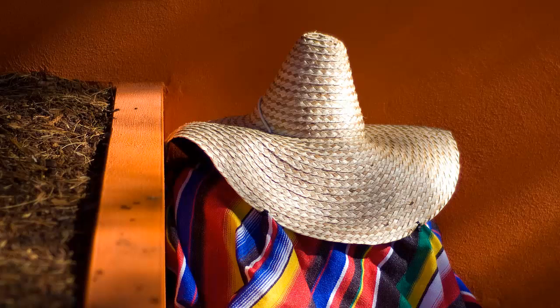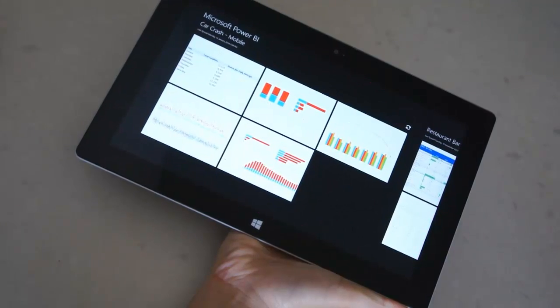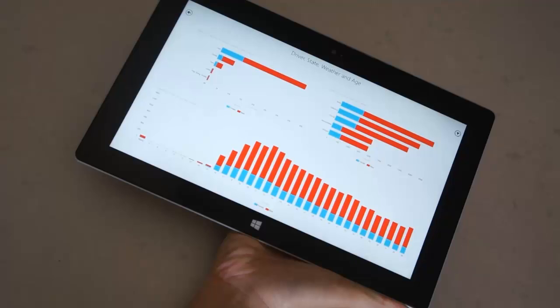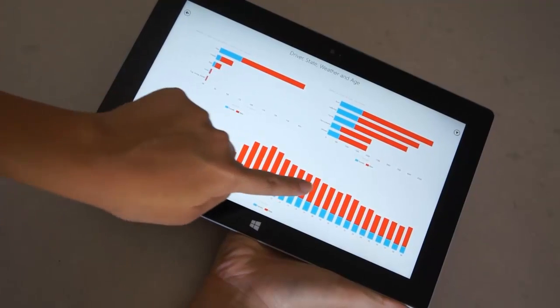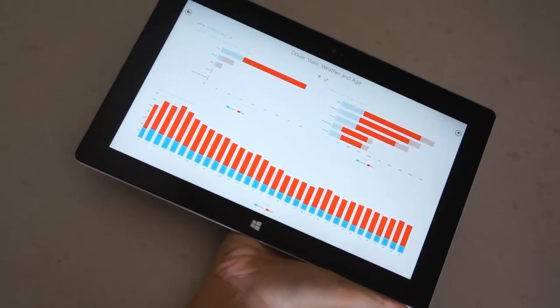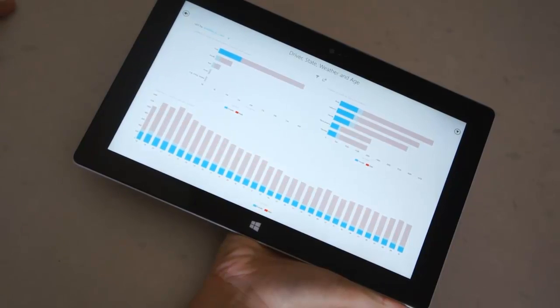Myth busting is also for busy people who are on the go. Using the Power BI app on my tablet, there's no more downtime for me. Here I'm using my Surface 2 to access the Microsoft Power BI app and load my car crash workbook, which contains some of the Power View reports. Again, I'm interacting with it just by touching the screen, and it works great.